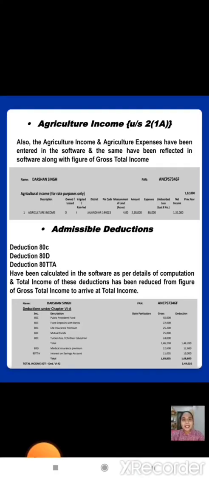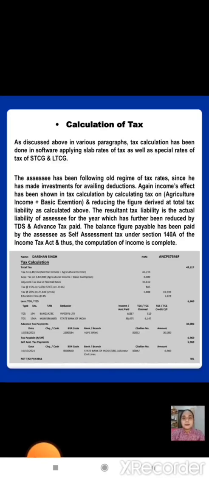Agricultural income under Section 2(1A). Also, the agriculture income and agriculture expenses have been entered in the software and reflected along with the figure of gross total income. Admissible deductions: deduction under 80C, 80D, 80TTA have been calculated in the software as per details of computation, and total of these deductions has been reduced from the figure of gross total income to arrive at total income.